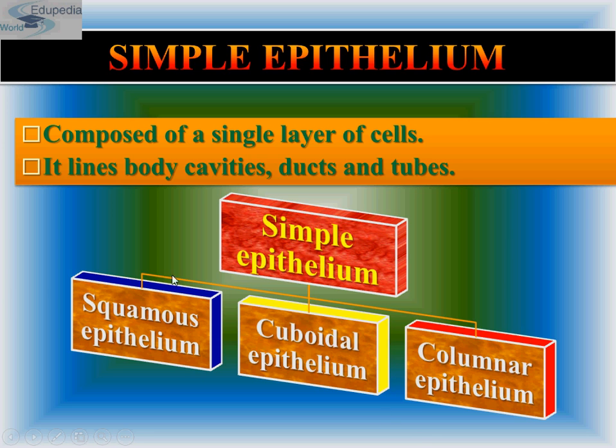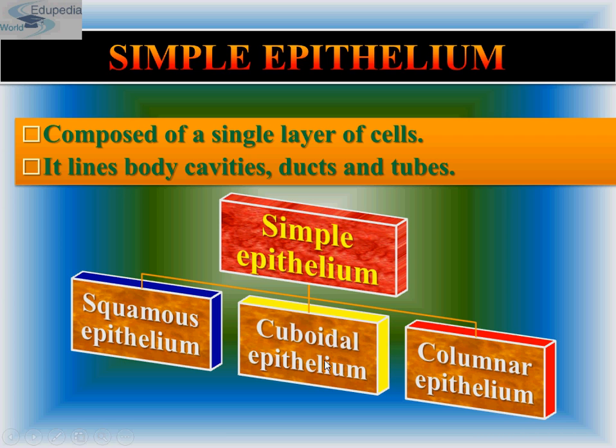Squamous epithelium is made up of a thin layer of flattened cells with irregular boundaries. We'll be seeing the diagram. It is found in the walls of the blood vessels and air sacs of lungs, and it is involved in functions like forming a diffusion boundary, etc.